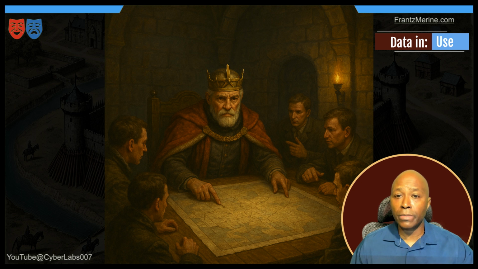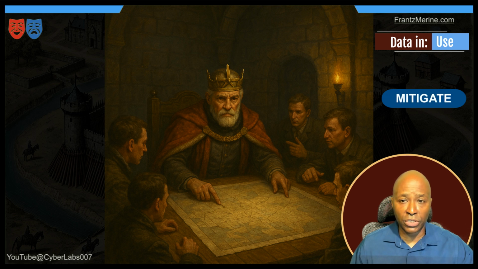So here again, risk management becomes critical. Since we cannot avoid using data, we must mitigate the risks associated with its use. Strategies include implementing strict access controls. For example, only trusted advisors are allowed in the room. Or using application sandboxing and secure enclaves. This is like shielding the king's conversations from eavesdropping.